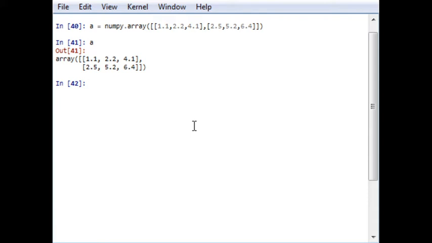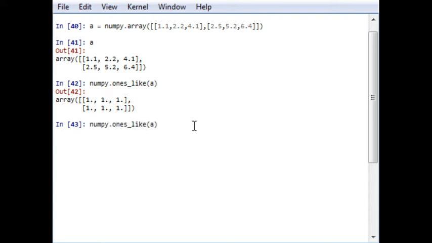Now I'm going to create a function. ones_like is used if you want to create an array which is similar to the array A, with the same size and shape, but elements only equal to 1. I will write ones_like(A), and it will give me an array with similar dimension, but the elements will be equal to 1.